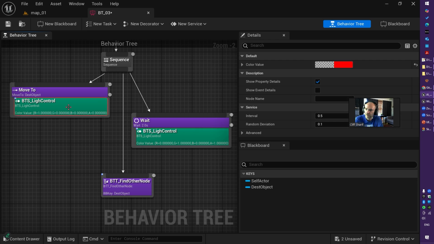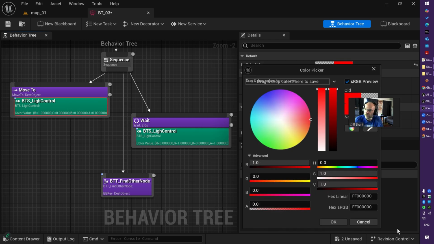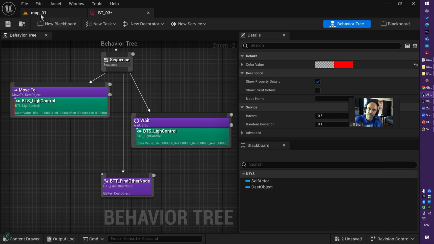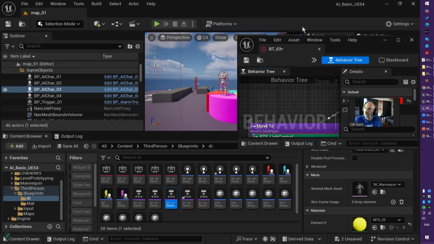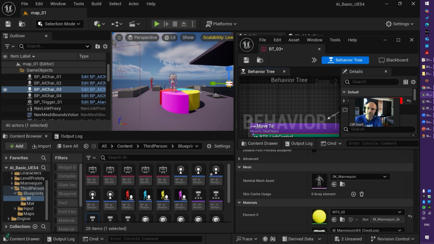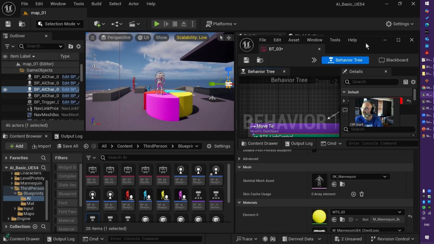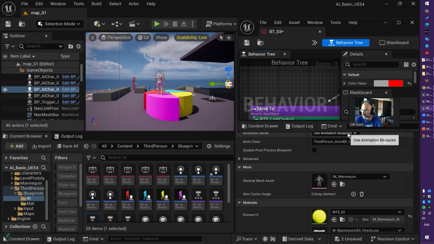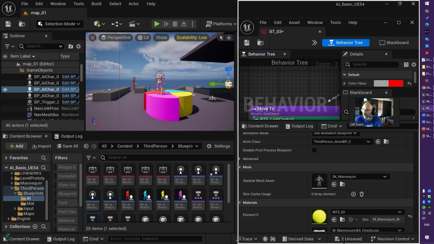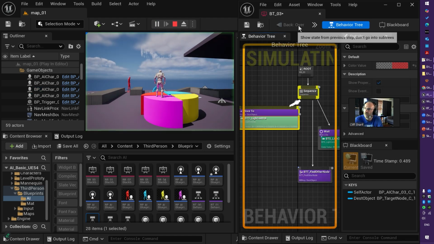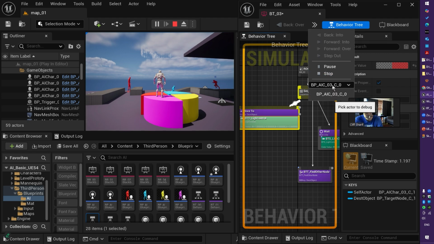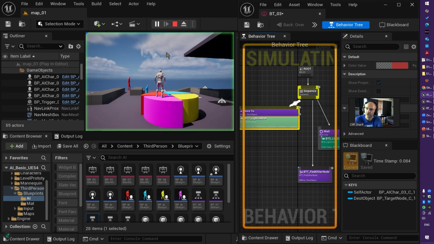Perfect. Right, the red, yeah, perfect. And if I run it, let's grab this. I believe you have a second monitor already on. Please put your behavior tree on the second monitor and monitor what is going on. Much easier. So here we go. When I run it, don't forget to change this one to AI controller number 3 one more time.